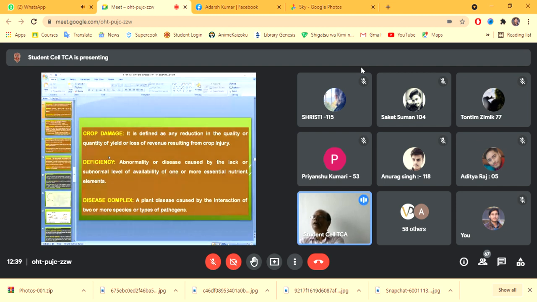डिफिशियंसी क्या है? Any abnormalities due to environmental factors or mineral nutrients, they are called as deficiency. Then disease complex क्या है? A plant disease caused by interaction of two or more species. तो उस केस में हम लोग उसको disease complex बोलेंगे. If more pathogens are involved in single plants, then they produce different types of symptoms in a single host. So in that case we call them the disease complex.